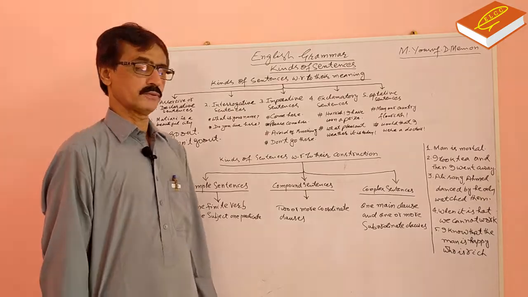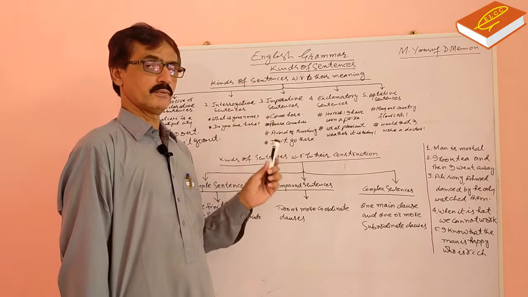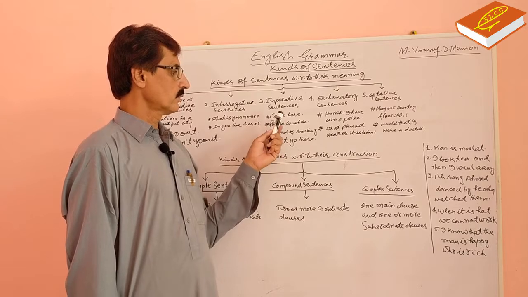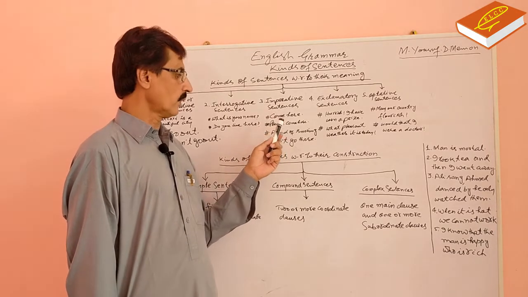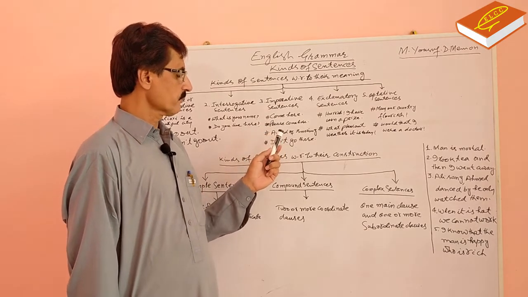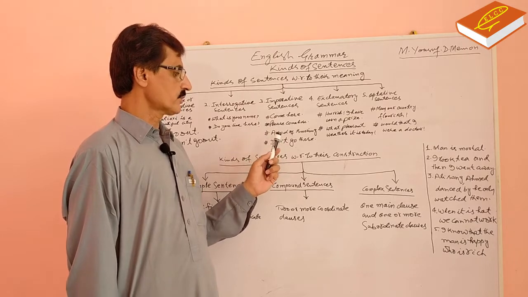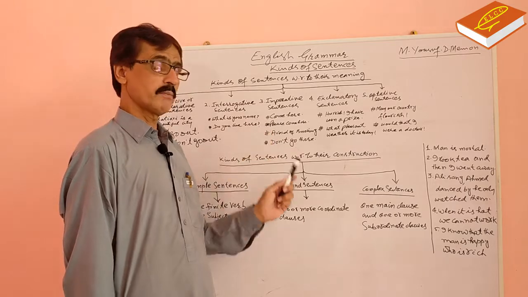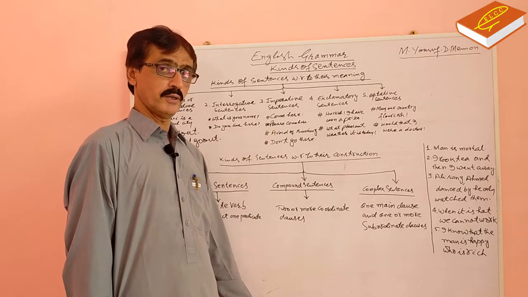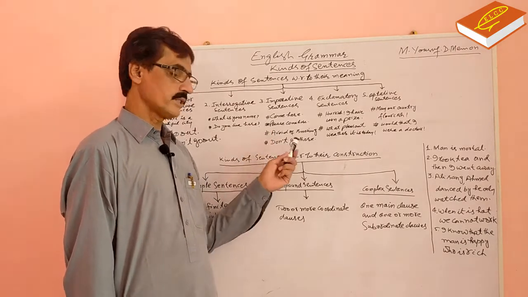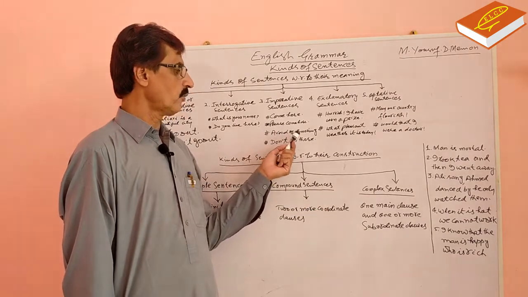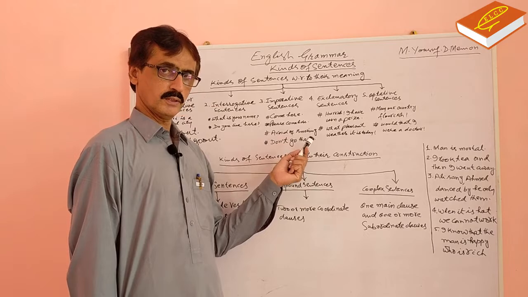Now, third sentence, imperative sentences. These are the sentences which express command, order, request, advice, prohibition. First sentence, come here, it shows order. Please come here, it is request. Avoid smoking, it is advice.